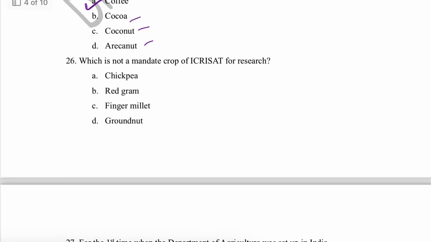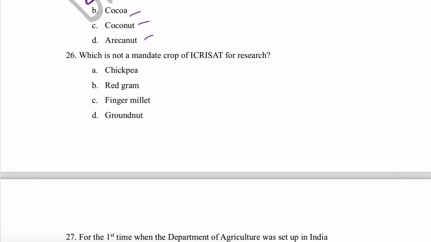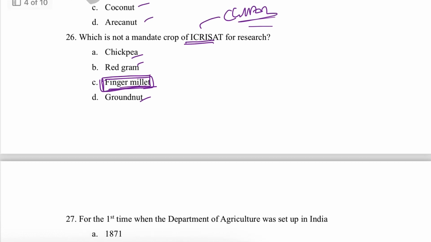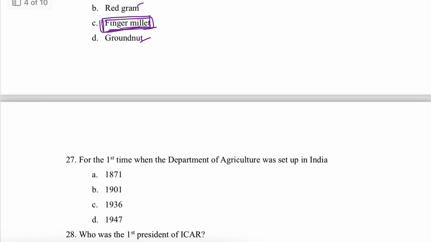Then next question is, which is not a mandate crop of ICRISAT? As we know, ICRISAT is a CGIAR institute, and it has 5 mandate crops, and from these finger millet is not a mandate crop. Okay, finger millet is not a mandate crop. The rest, chickpea, red gram, groundnut, are the mandate crops.